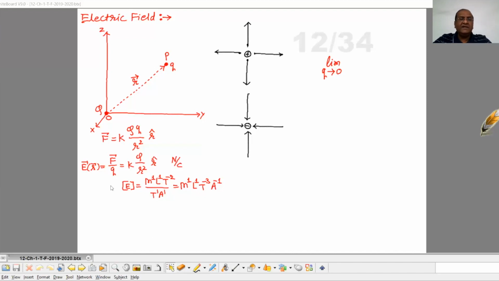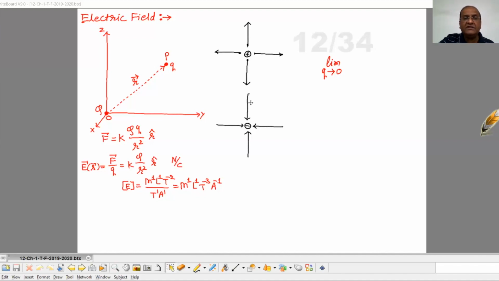Now, the direction of the electric field at any point will be in the direction of the force acting on unit positive charge placed at that point. It implies that if the source charge is positive, then anywhere in its surrounding, if we place a unit positive charge, the force will be repulsive. So the electric field of a positive charge will be radially outward.